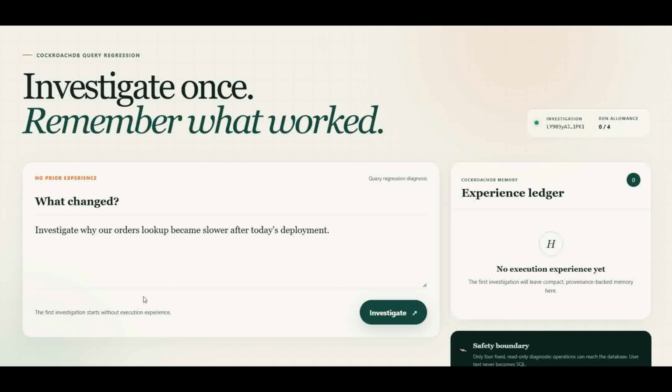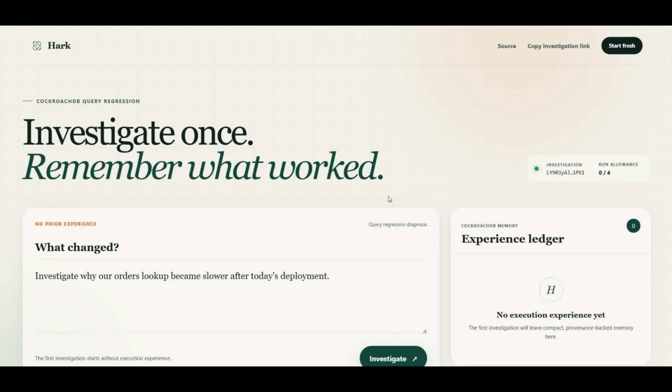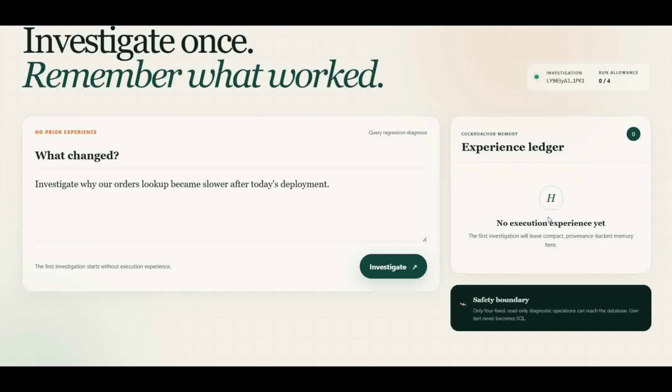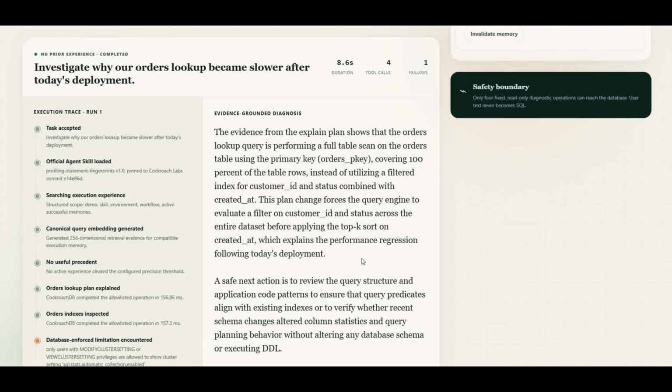It begins by loading the official CockroachDB statement fingerprint agent skill. Before acting, it searches prior execution experience. On this first investigation, there is no useful precedent. The agent then gathers real diagnostic evidence from CockroachDB.